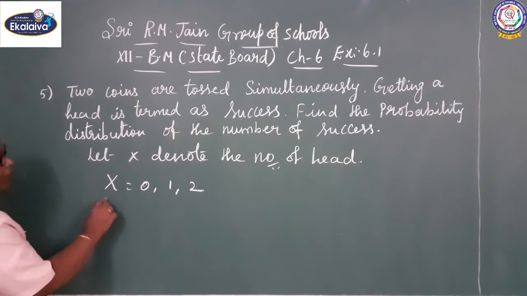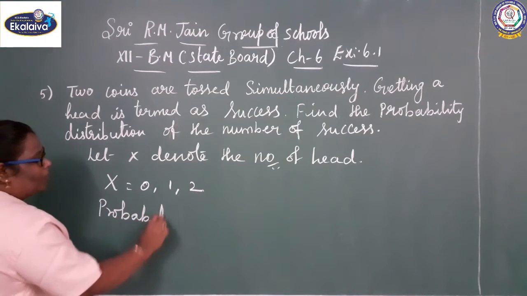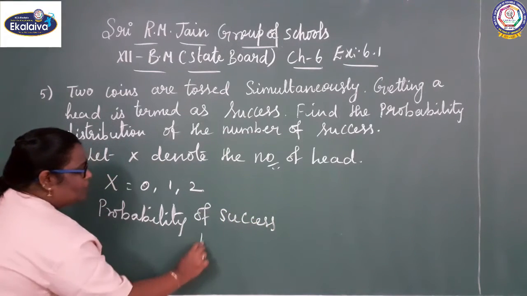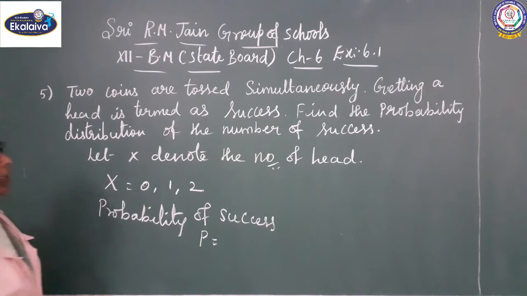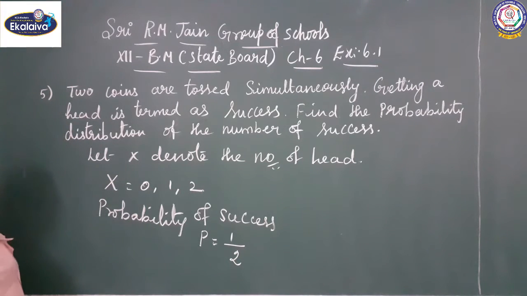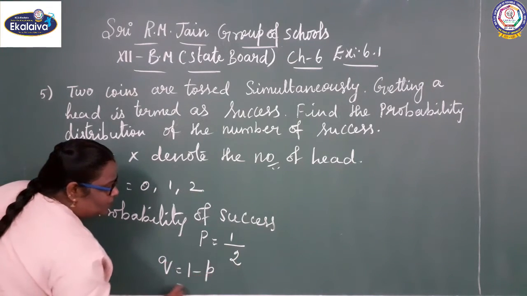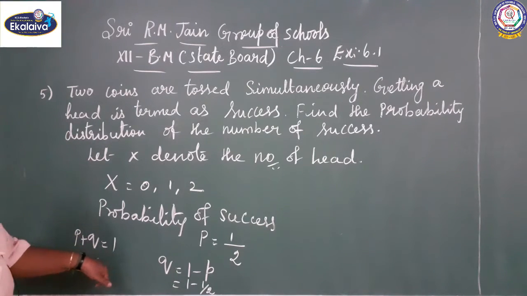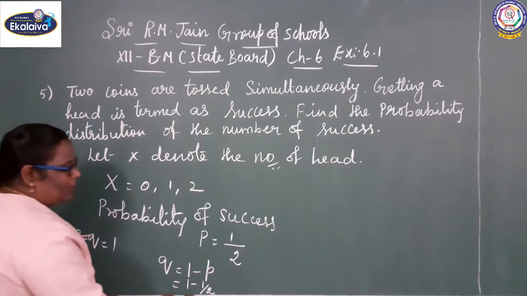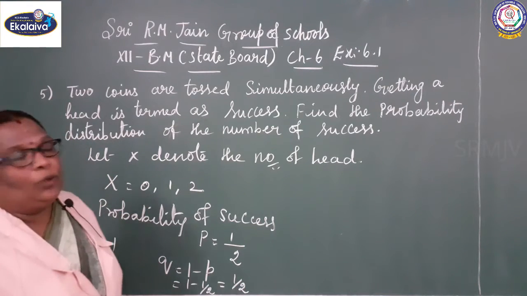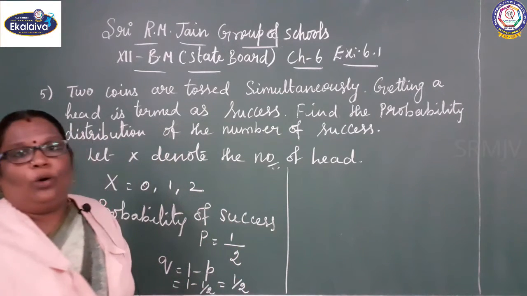Probability of success P equals, you know very well, a coin has two sides, head and tail, and one is the head portion, so P is 1 by 2. Then Q equals 1 minus P, which is 1 minus 1 by 2, because the total probability is 1. P plus Q, probability of success and probability of failure, equals 1. So Q gives 1 by 2. Success equals 1 by 2 and failure equals 1 by 2.